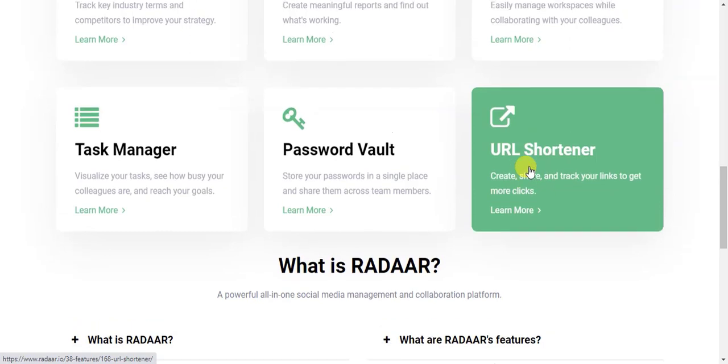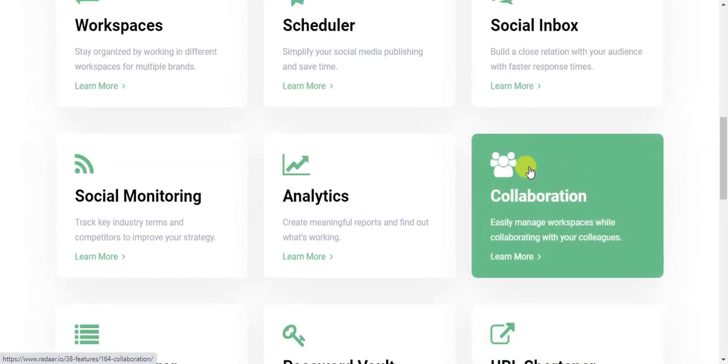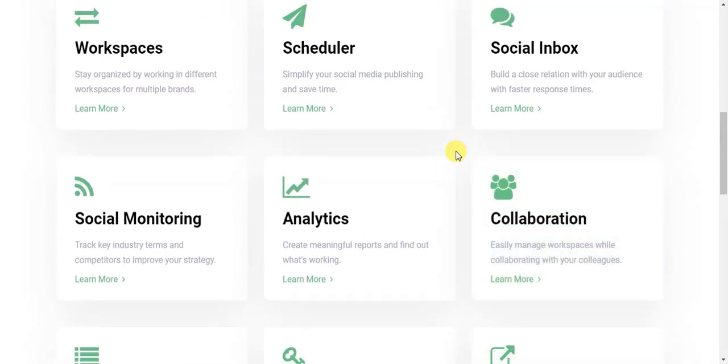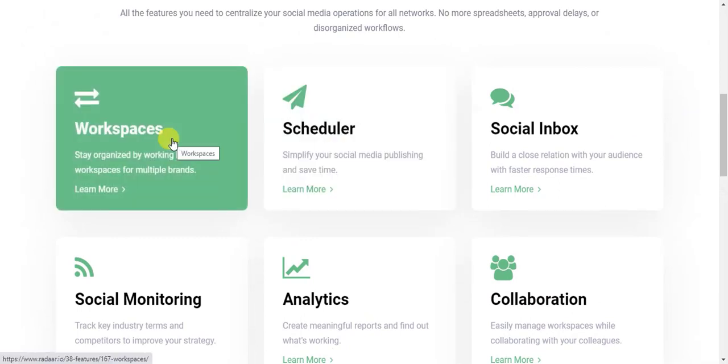And inside these features, there are so many more features which you can use. So let me click on the workspace. So here it is.